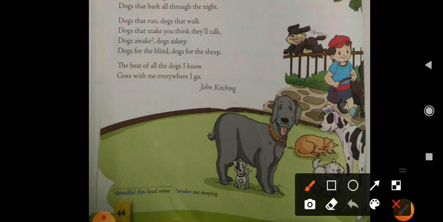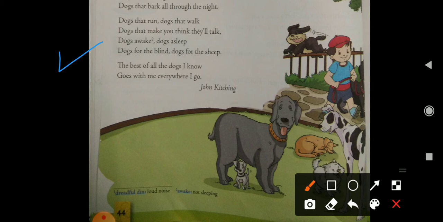In this stanza again, the poet is saying that whenever we take our pet dogs for an outing, there are some dogs who like to run, and on the other hand there are some dogs who simply like to walk in the garden or in the park.